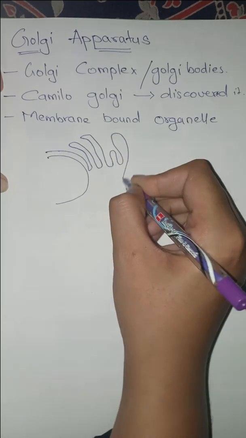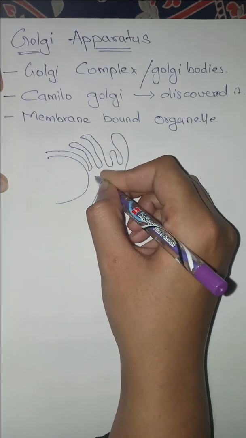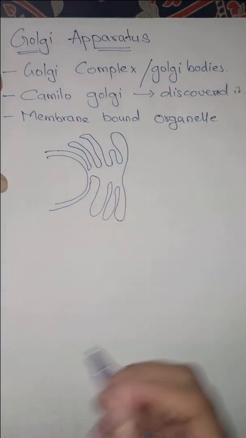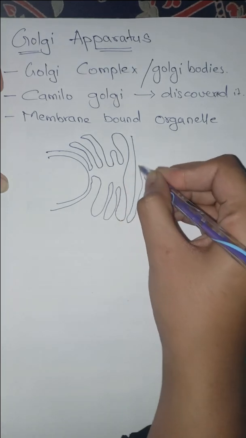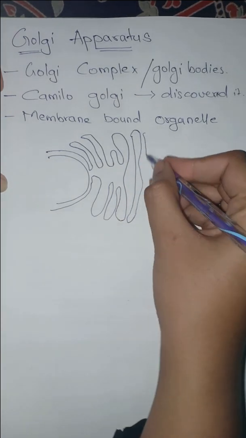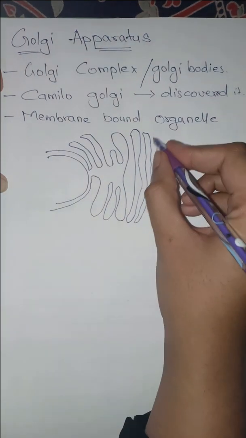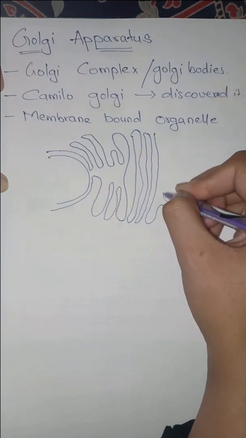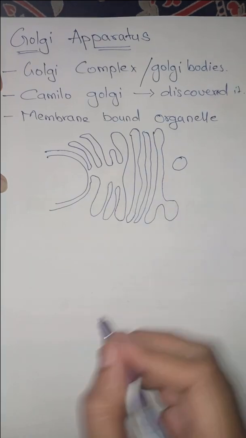Here the endoplasmic reticulum ends, and here you will have the thin layered area that we call the Golgi apparatus.